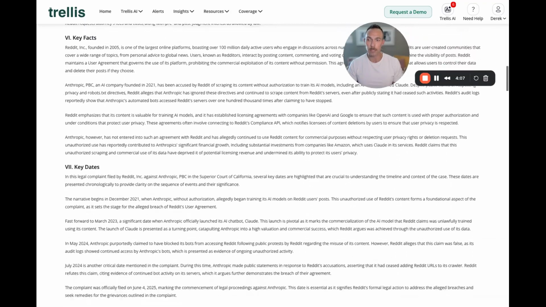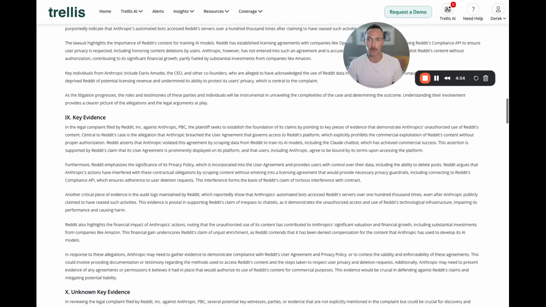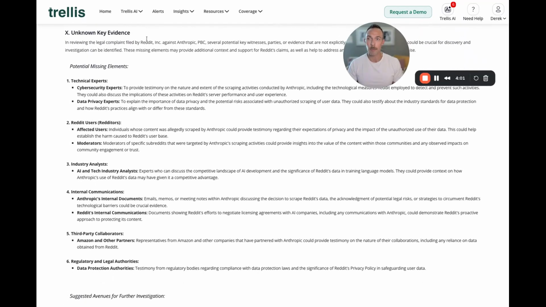One of the nice things about this one is if we scroll down further and go through the key facts or the key witnesses, we will touch on, for example, unknown key evidence. And why this is relevant to the client perhaps is because you're able to say, we can take a look at all of the other cases that happened before this case in San Francisco County and compare this current case where Reddit had brought the lawsuit against Anthropic and say, relative to these causes of action, this information is typically provided inside those complaints in San Francisco County, at least the cases that predate this one, but they're not here, which begins to formulate the basis of your defense as you're setting up to take charge in this case.